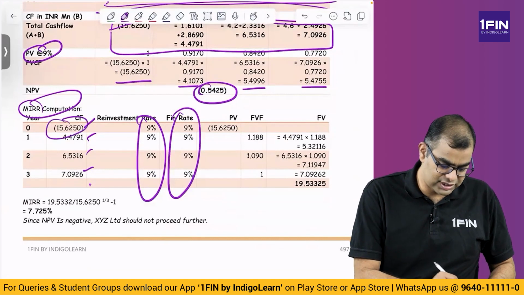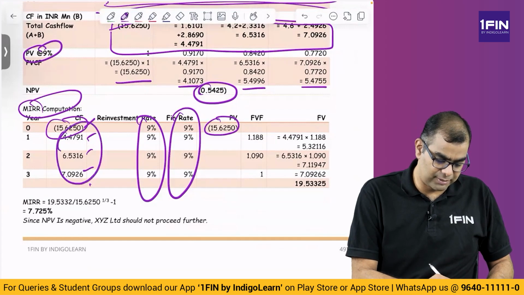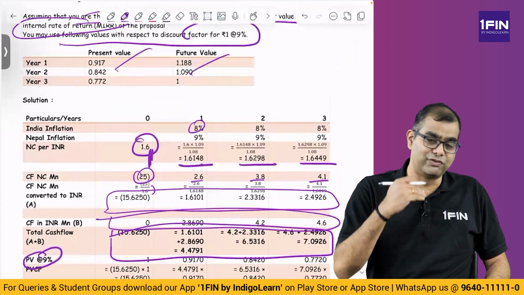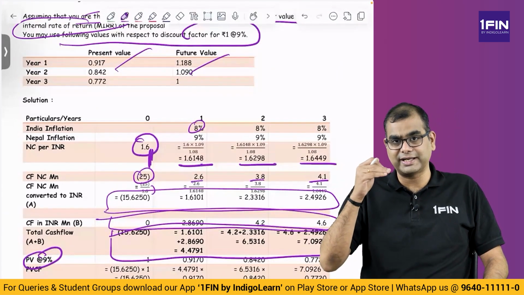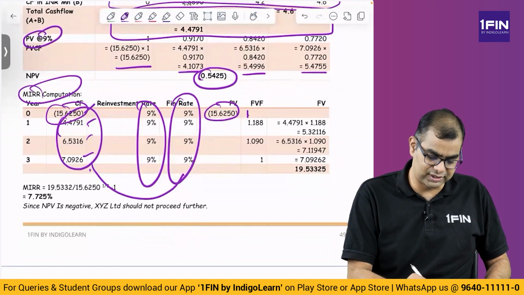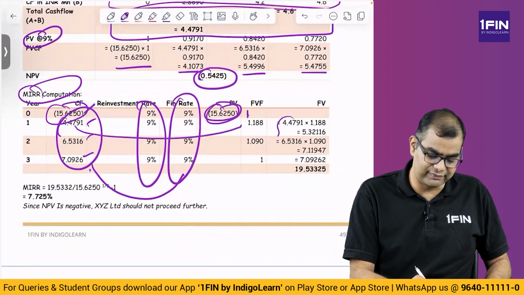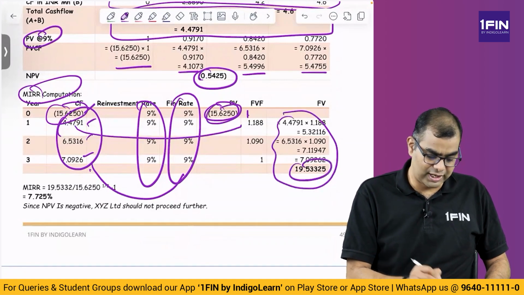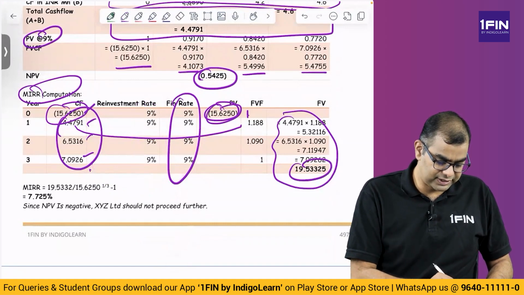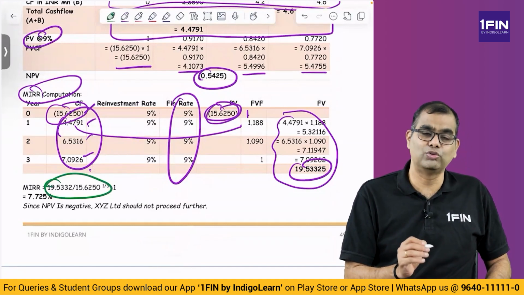So this cash flow first year, you take it at same value because first year anyway cash flow doesn't matter. Subsequent years, you compute the future value. What is the future value factor they have given? Because subsequent items are inflows. Inflows are taken at future value, outflows are taken at present value. Right? So outflow present value factor first year 1, so 15.625, that is taken independent of the sign, and these you multiply with the future value and arrive at a sum of future value which is 19.5332 divided by 15.625, that is what you do, and whole thing you do a cube root.